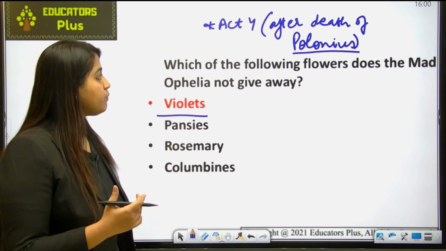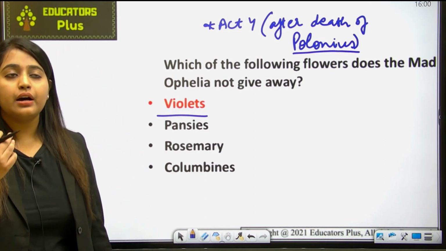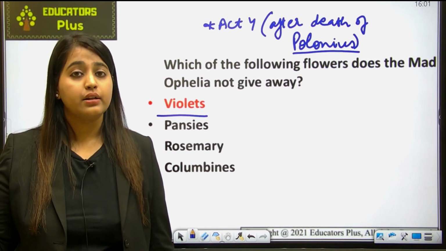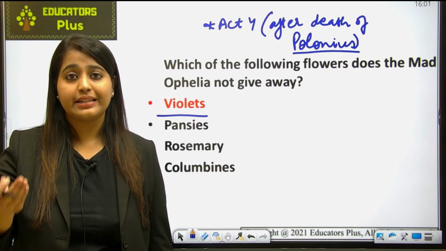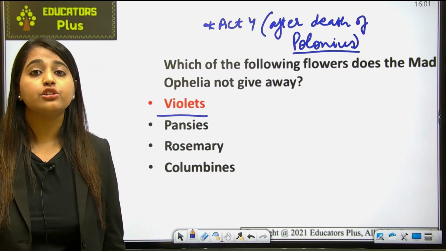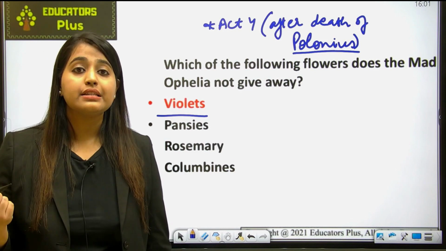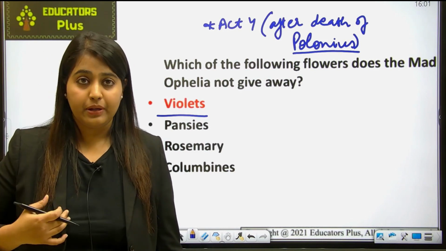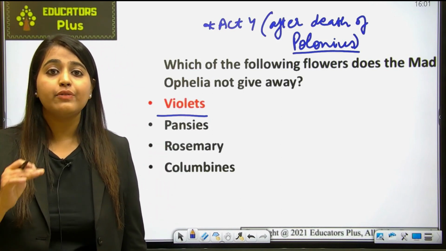Now, as the play proceeds, she prances through the halls of that castle, singing songs. Ophelia was singing songs that range from childish to bawdy to mature, and she passes out invisible flowers.